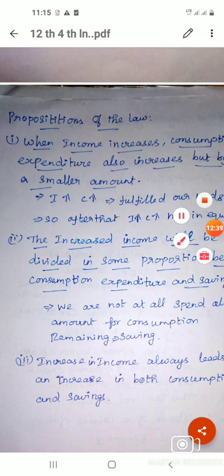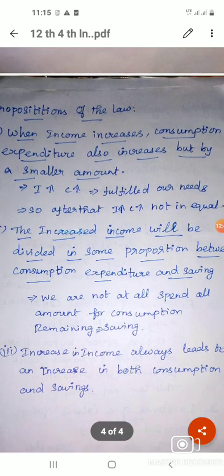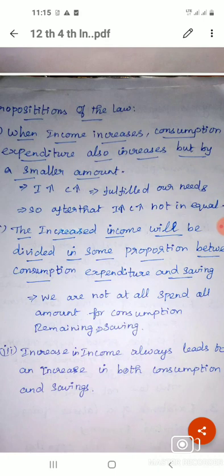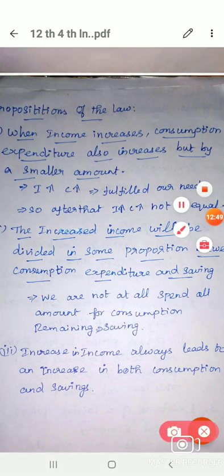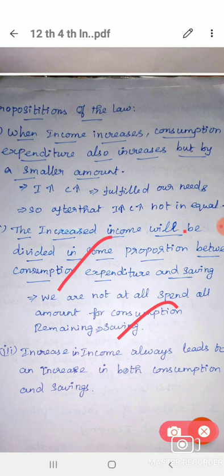Next one, the increased income will be divided between consumption expenditure and saving. Whenever income increases, consumption also increases, but not at the same level, so the remaining amount we decide to save. That is the second point. Next one is that an increase in income always leads to an increase in both consumption and savings. Because after some time as our income increases, maybe half of the amount we put into saving, and only half the amount we spend for consumption.